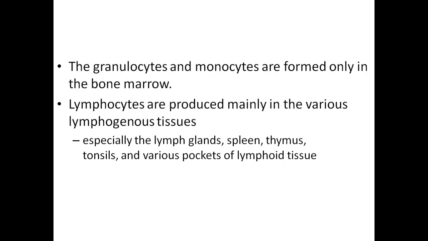For instance, we have the lymph glands, the spleen, the thymus, the tonsils, and various pockets of lymphoid tissue. These are the tissues responsible for the production of lymphocytes. So unlike the granulocytes and monocytes, lymphocytes are the only ones that can be produced away from the bone marrow.